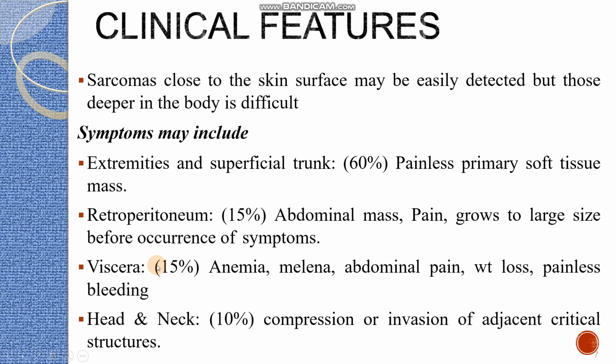When the visceral system is affected, anemia, melena, abdominal pain, weight loss, and painless bleeding can be expected. When head and neck sarcoma occurs, compression or invasion of adjacent critical structures can be seen, even of the brain as well as the lungs and the mediastinal cavity.